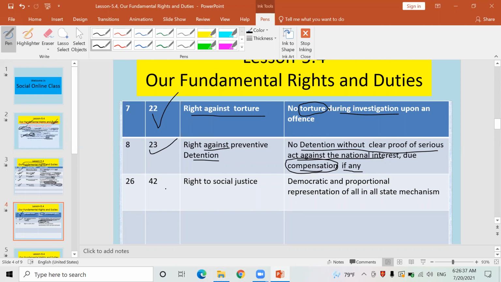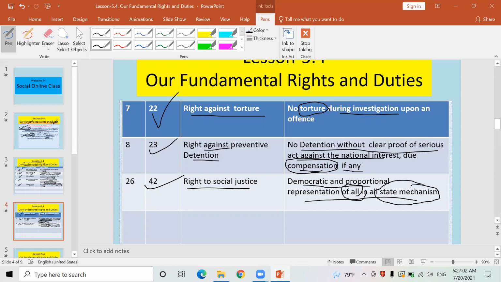Okay, look here, another right is there, right to social justice. It is mentioned in article number 42. Samajik न्यायको अधिकार. What does it mean? It means democratic and proportional representation of all people, all castes of people, all people from all backgrounds, sex, color, caste, region, etc. must be included in the state mechanism.